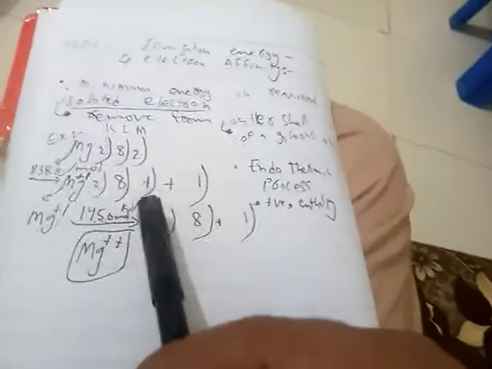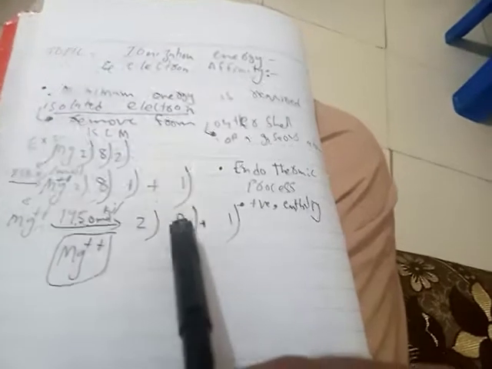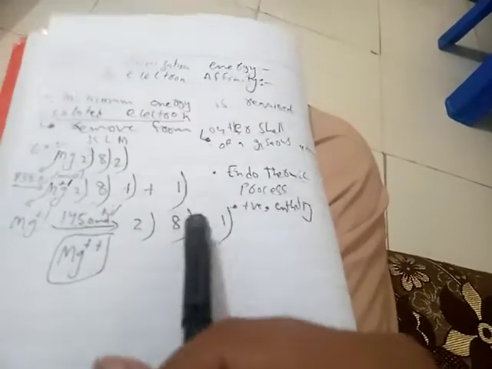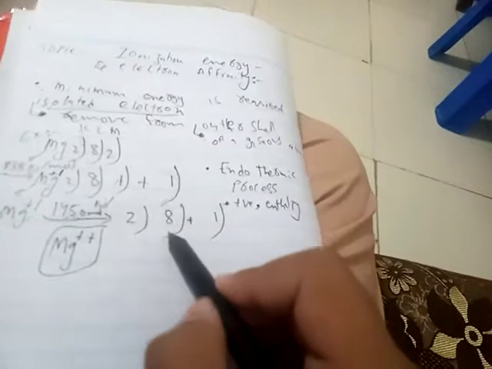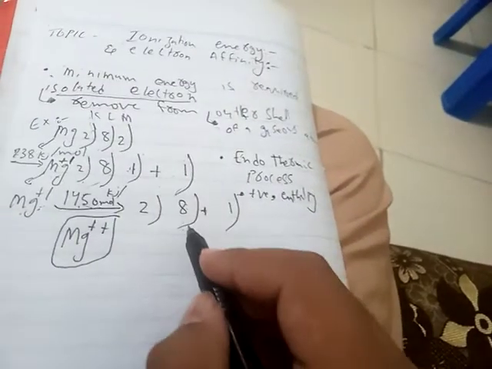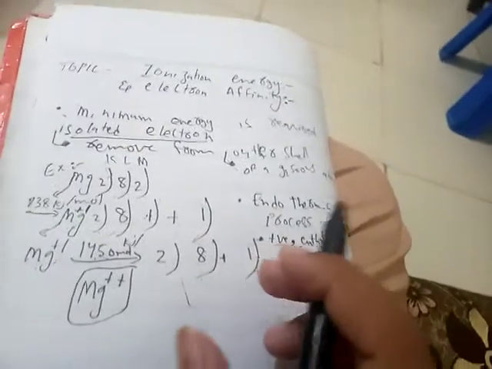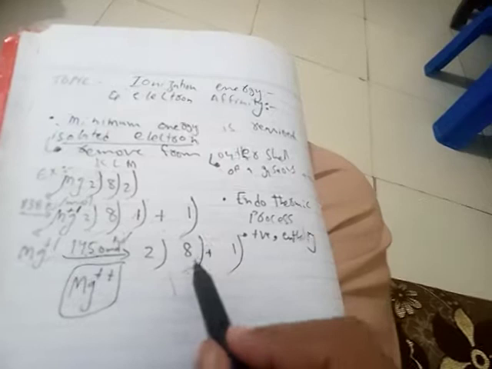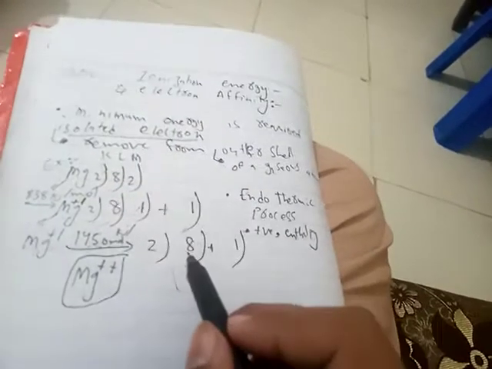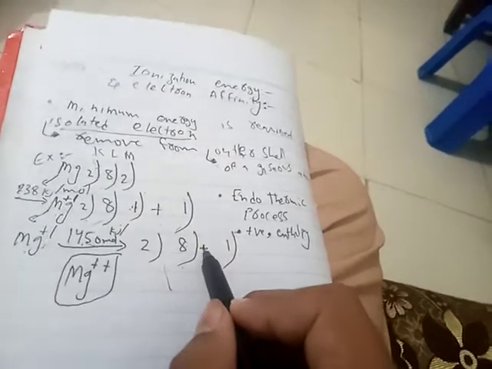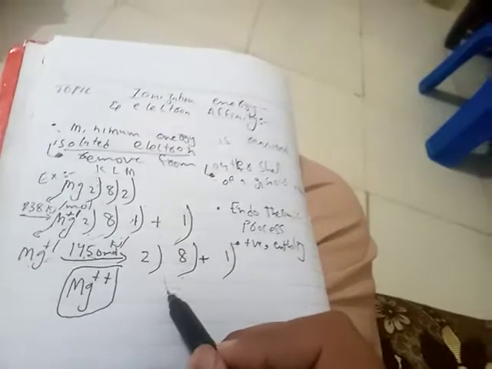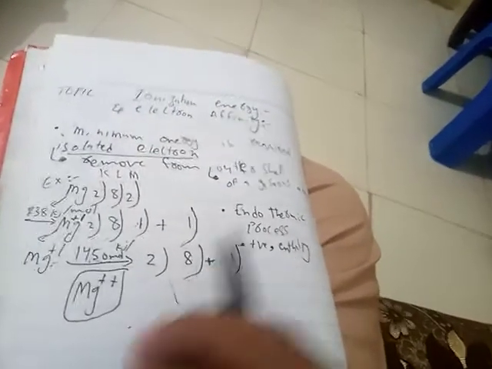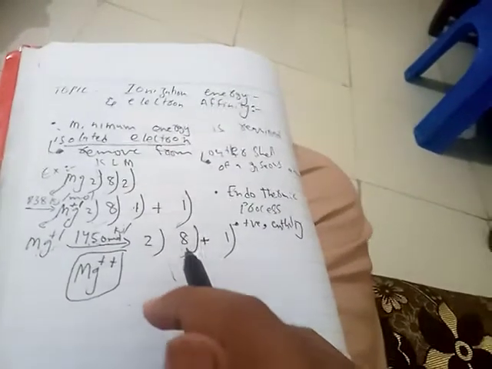Now there are 8 electrons in this shell, the L shell. It is following the octet rule. The octet rule is a rule in which an atom has at least 8 electrons. When it has 8 electrons, it is a stable atom, so it is balanced. If we need to remove this electron, we have to give a lot of energy to remove this one electron.